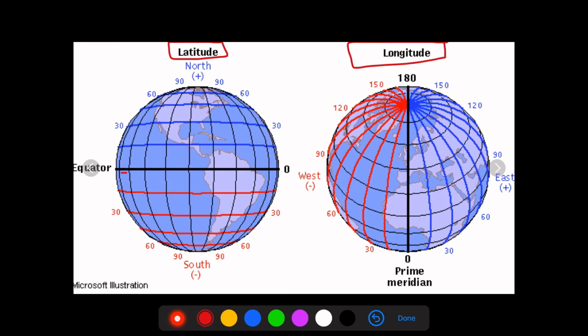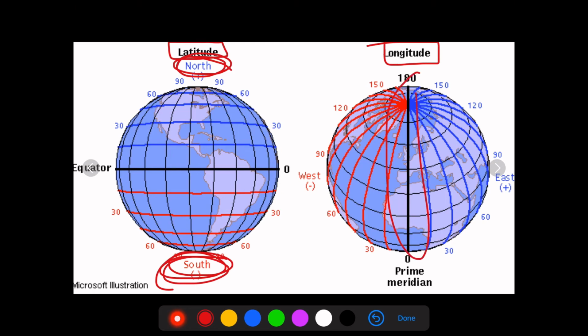This is the equator, right? The equator is dividing the earth into two halves: this first part is the northern part, and this is the southern part. So, northern hemisphere and southern hemisphere. The prime meridian, this whole line, divides the earth into western hemisphere and eastern hemisphere. So the equator gives northern and southern, and the prime meridian gives eastern and western. I hope this is clear.